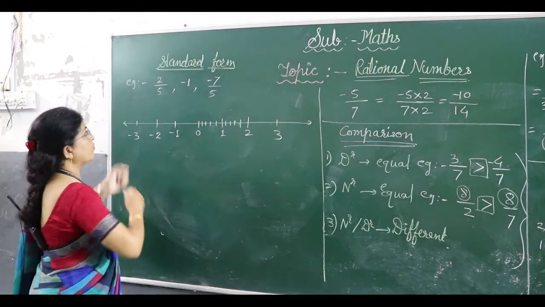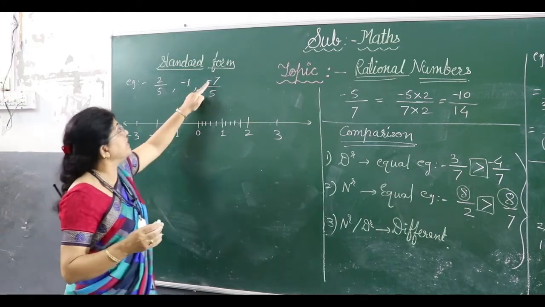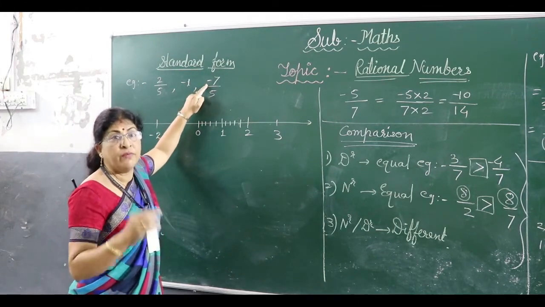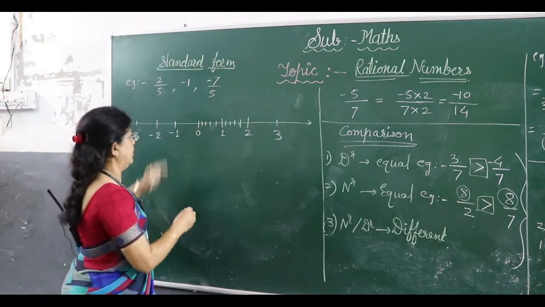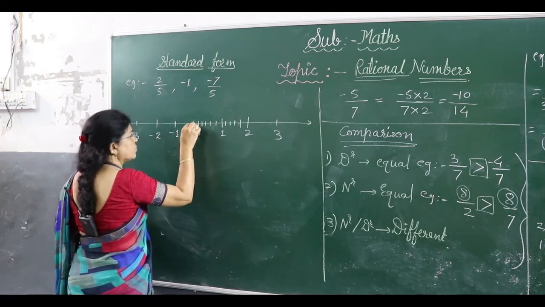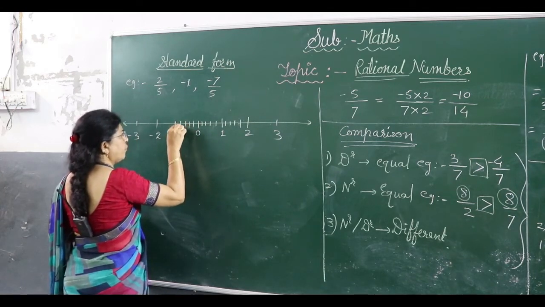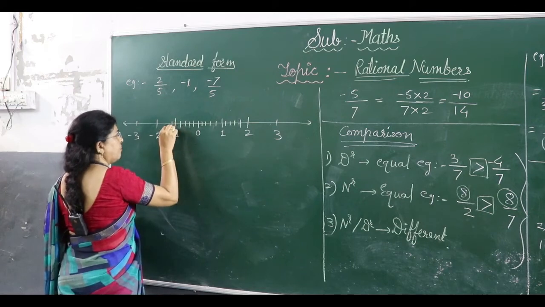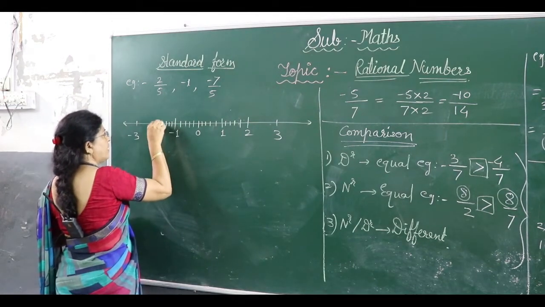Okay, the left side also. Why to the left side also? Because there are negative rational numbers also, which we are going to show on the number line. So here also we will make 5 divisions. 1, 2, 3, 4 and this one is the 5th. Then again 1, 2, 3, 4 and this one is the 5th.